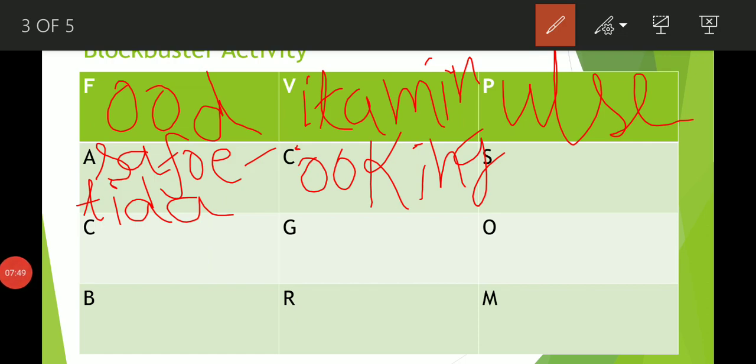Cooking is the process in which raw food is converted into edible items. So the answer is cooking, and this word starts with the letter C. Now come on to the next question.